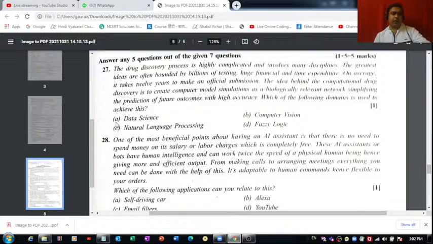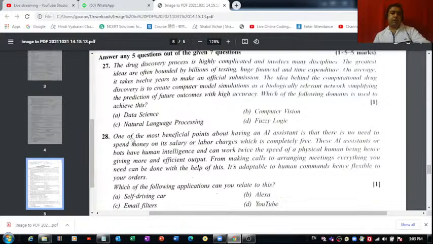Does this problem belong to data science, natural language processing, computer vision, or fuzzy logic? See, if we have data in the form of speech, we can process it easily using natural language processing techniques. If you have data in the form of images, you can use computer vision tools. If you have data in the form of numbers and text, you will have to use data science tools for processing that data. So I think data science is the correct option for this one, because in fuzzy logic nothing like this happens. So question number 27, part A is the correct one.